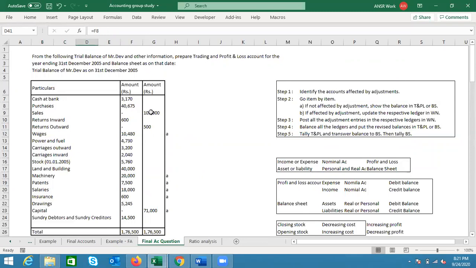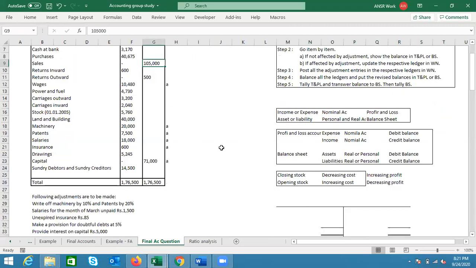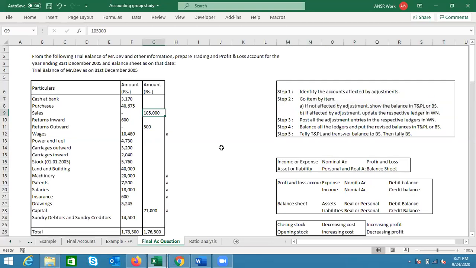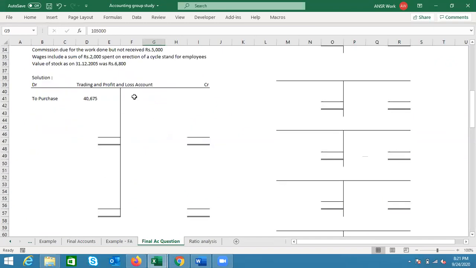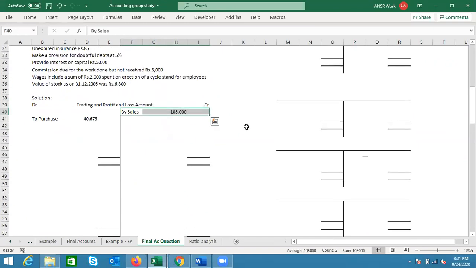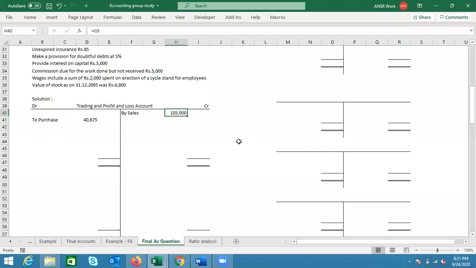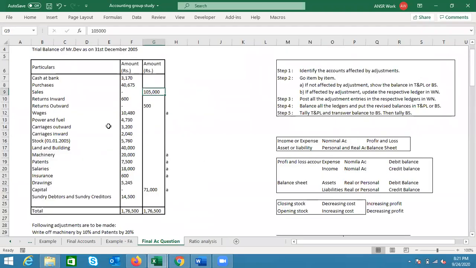Now, let's quickly go to the sales part. 105,000. Income. Perfect. Now, I want you guys to focus on this first. Always go through this: if the adjustment is not there, then only we are posting. If the adjustment is there, then we will prepare the ledger. For now, no adjustment is there. So it's an income. Will it be posted in the trading account or profit and loss account? Trading, on the credit side. Perfect, on the income side. 105,000, I've already included that, on the credit side.